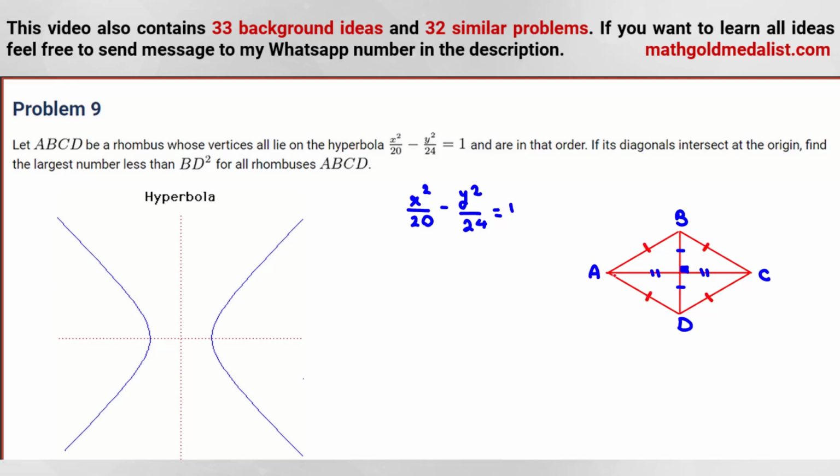B and D lie on the perpendicular bisector of AC, and A and C lie on the perpendicular bisector of BD. We should select, for example, BD, and this one is the origin. So if you find a point like this and connect to O, by similarity this one is equal to this one.